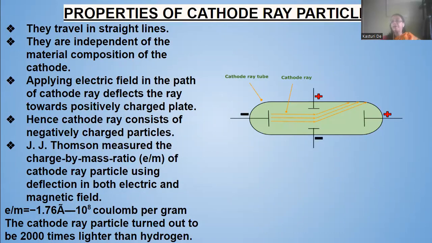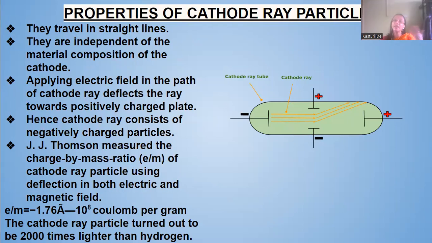Now, what were the properties of the cathode ray particles? The cathode rays traveled in straight lines. They were independent of the material composition of the cathode; whatever material the electrode was constructed with, they traveled in straight lines.